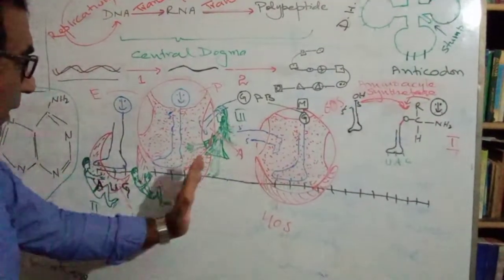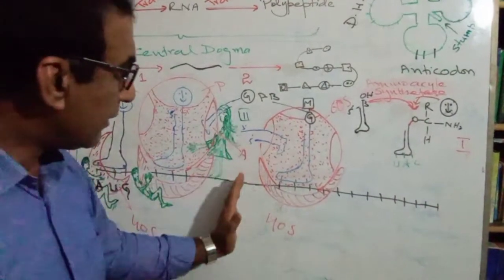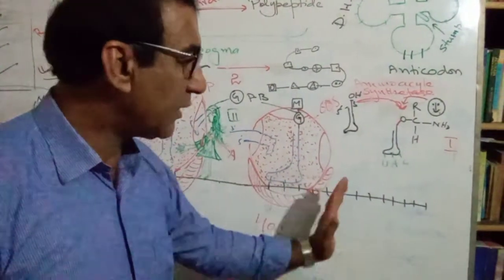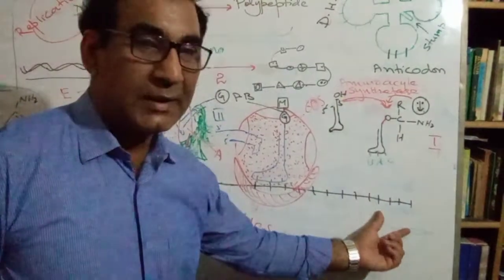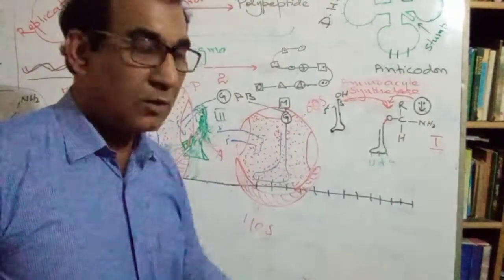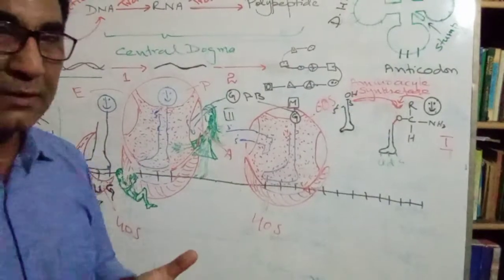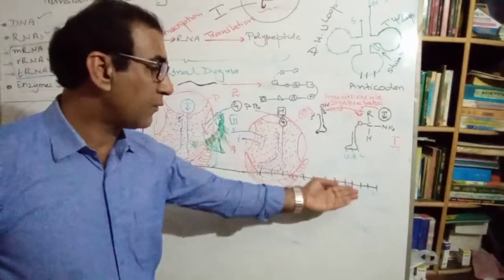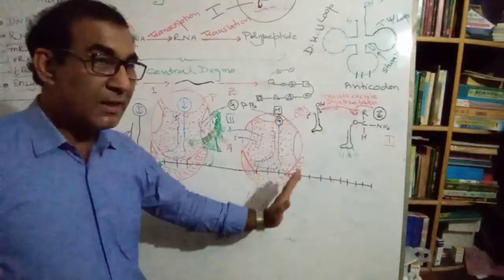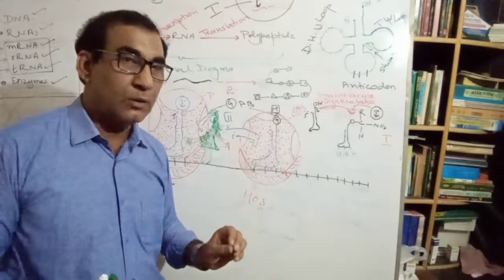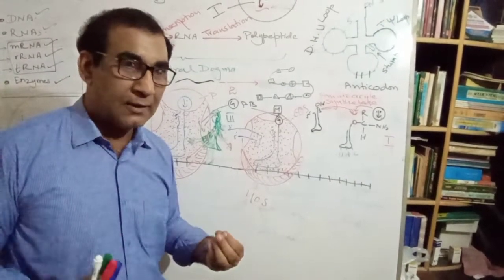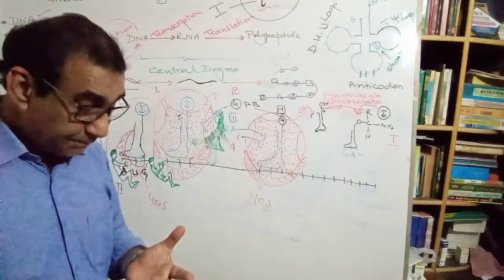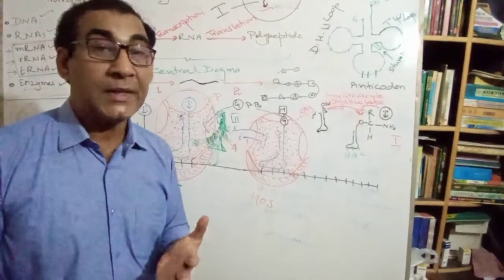This process will keep on until the stop signal reaches. There are stop codons at the end of the transcript. Nature does not wish that there should be any sort of mistake in the cell. Our cells, they speak.